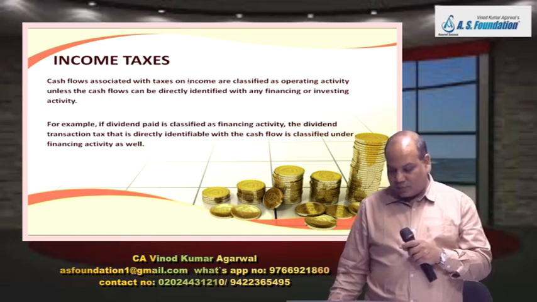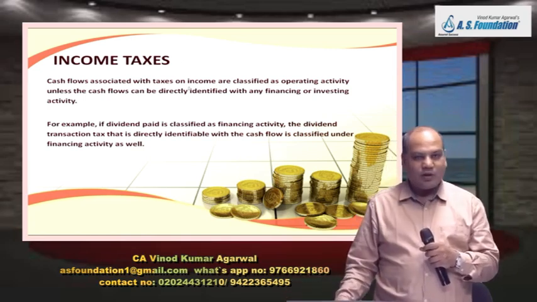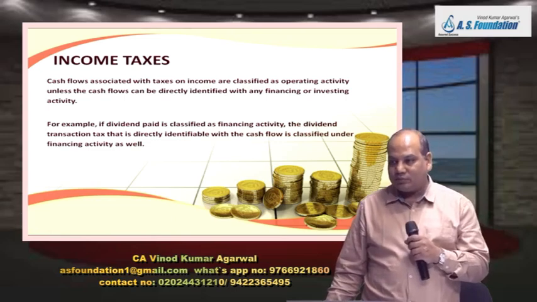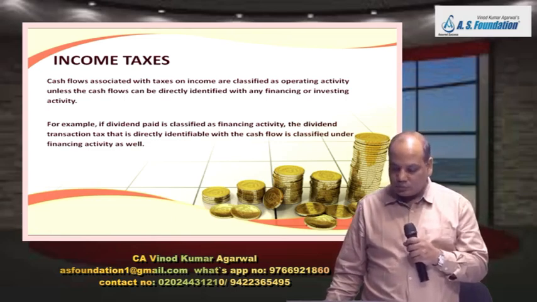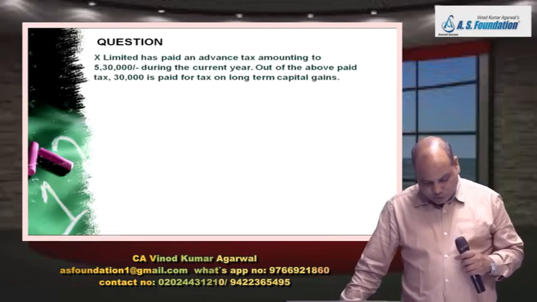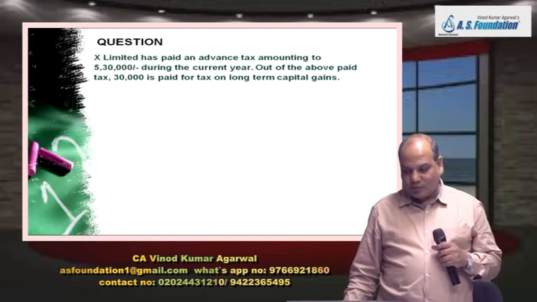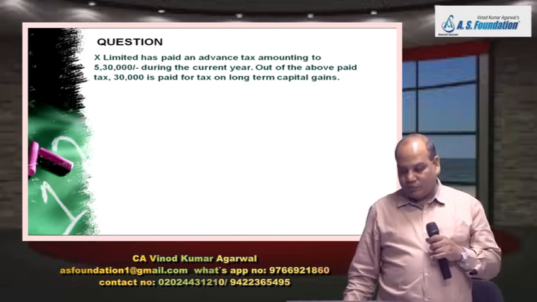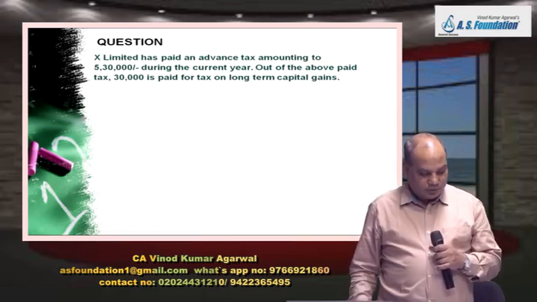So that is what they are saying. But what cannot be identified with any particular activity will be shown in operating activity. Okay. So there is a question also in your notes somewhere. Find out. X Limited paid an advance tax amounting to 5,30,000. Is it there?